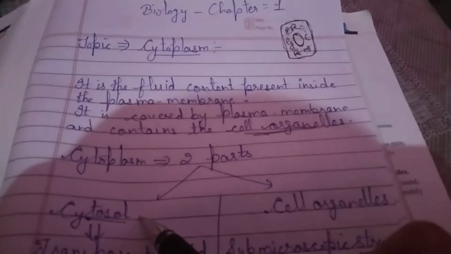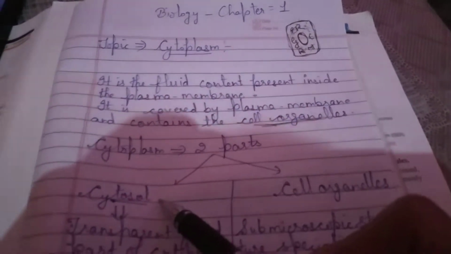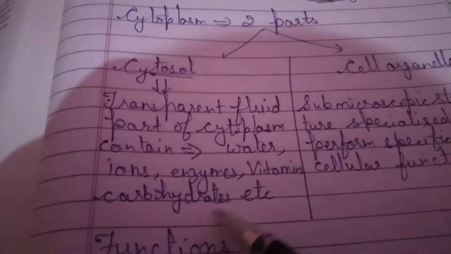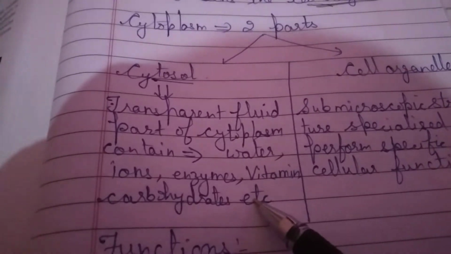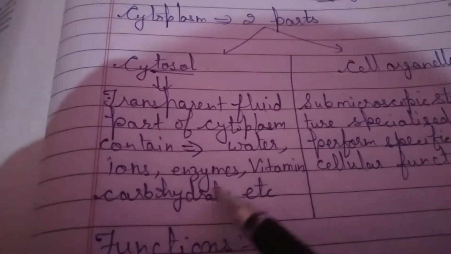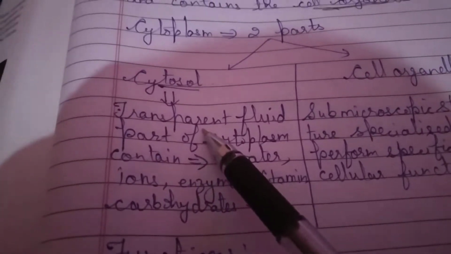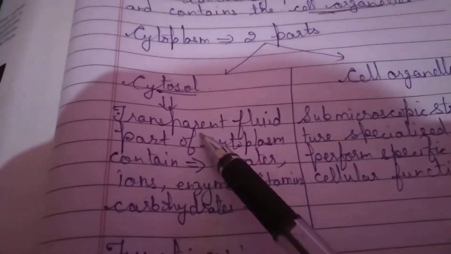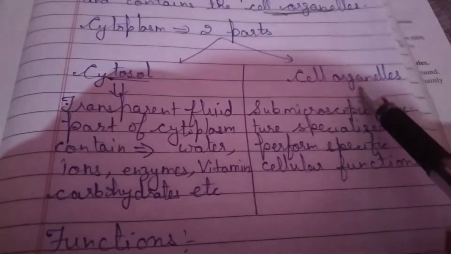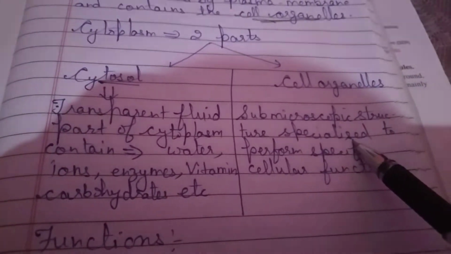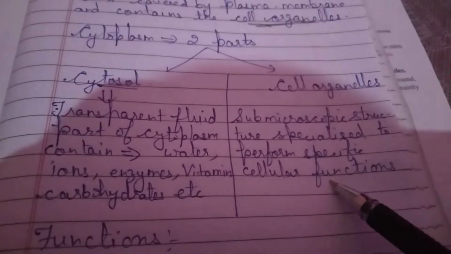Cytosol is the liquid part of the cytoplasm. It is the transparent fluid part of the cytoplasm that contains water, ions, enzymes, vitamins, carbohydrates, proteins, lipids, RNA and many more things. These are present in this cytosol. And the second part is the cell organelles, submicroscopic structures specialized to perform specific cellular functions.